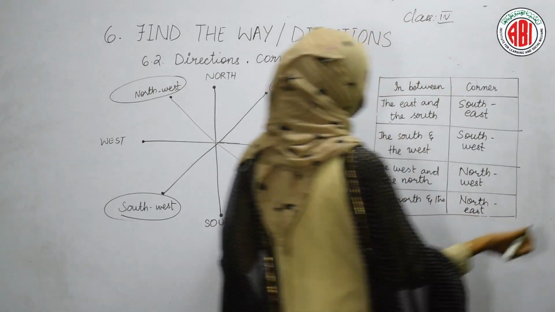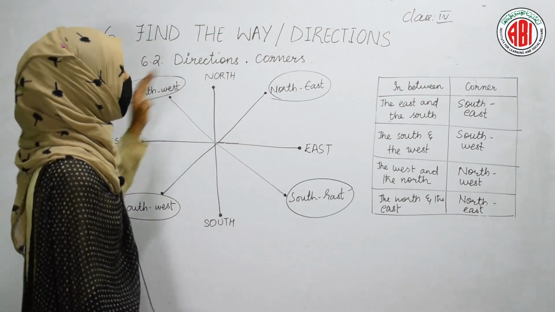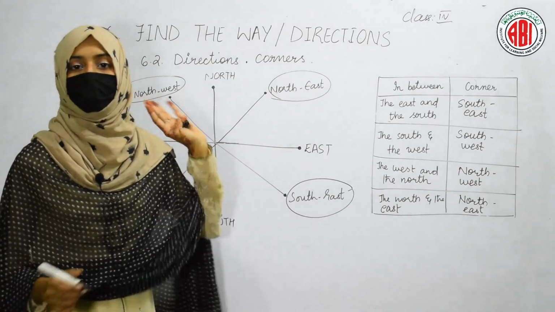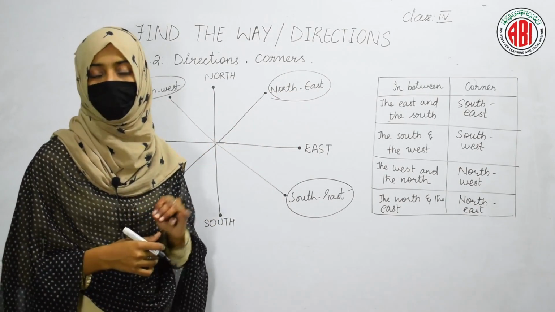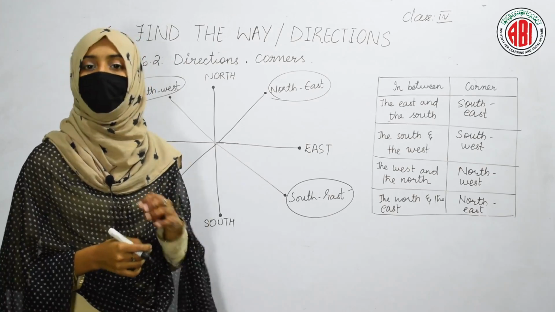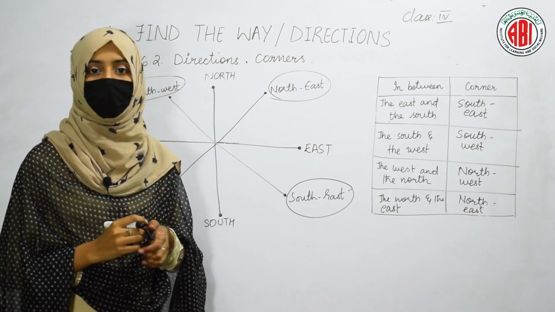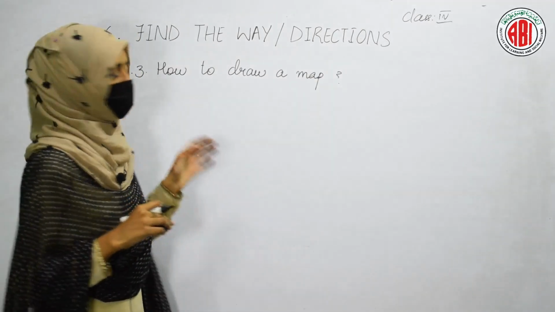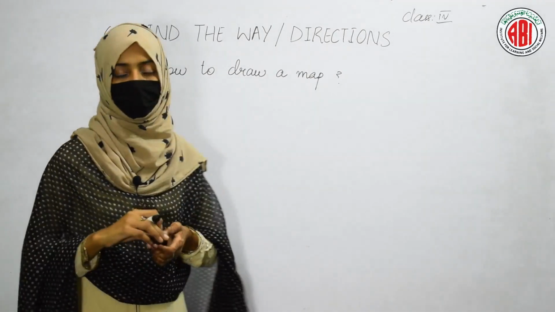So in this way, we have learned about 4 directions and 4 corners. The directions and the corners, both of them are 4 in number. If you know them, you can easily identify the location of the different places. Next topic is how to draw a map.